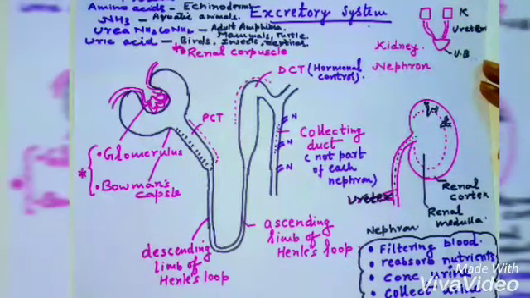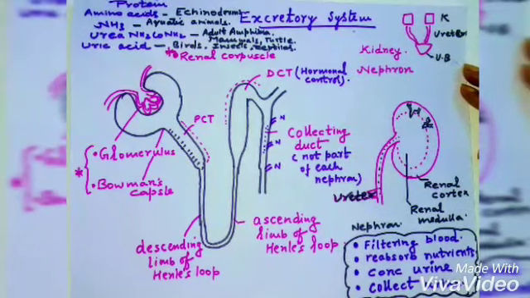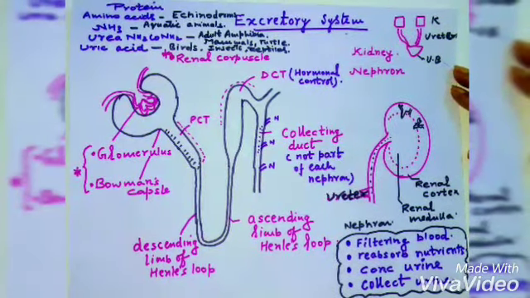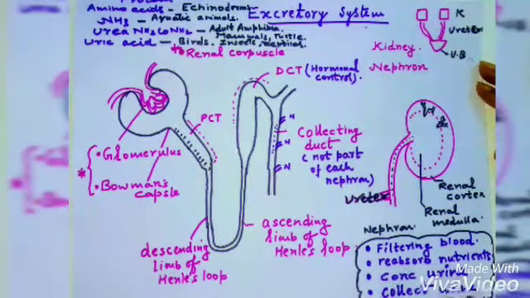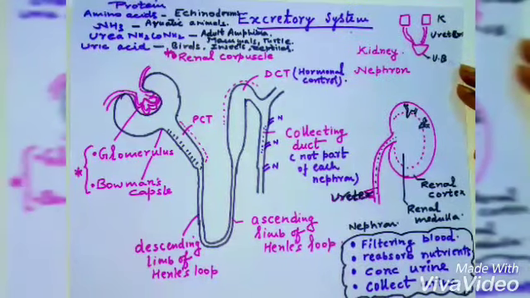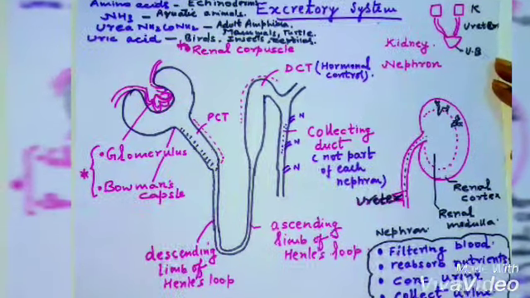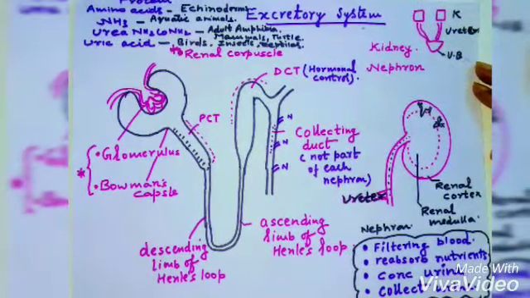After the Henle loop, the next part of the nephron is the DCT, and the function of the DCT is mainly hormonal control. After the DCT there is a collecting duct, which mainly collects the urine. Be clear that this collecting duct is not part of the nephron, because a single collecting duct collects urine from different nephrons in the kidney.